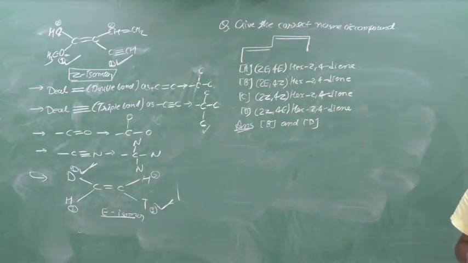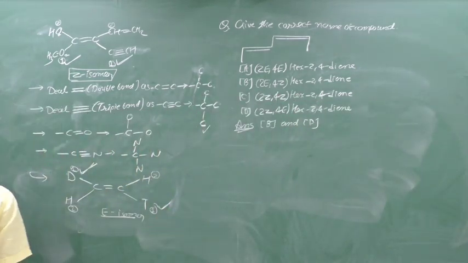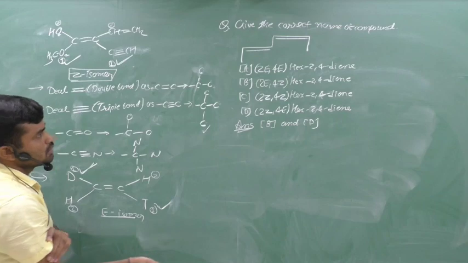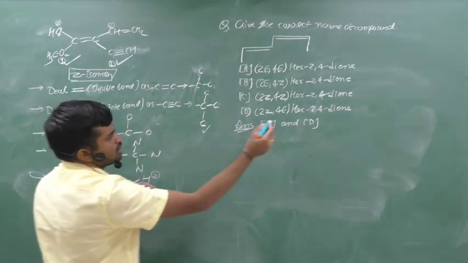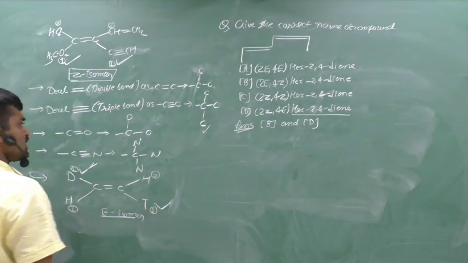The answer is B and D. Why is the answer B and D? We can explain. Suppose we give the numbering, because here we follow IUPAC, then the numbering is like this.